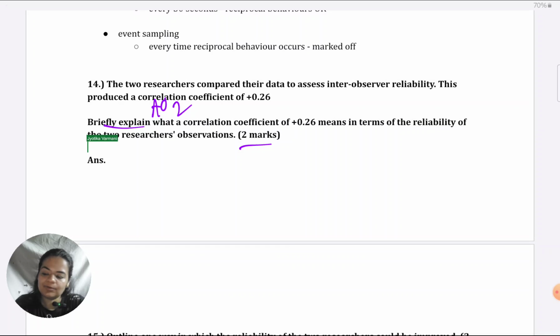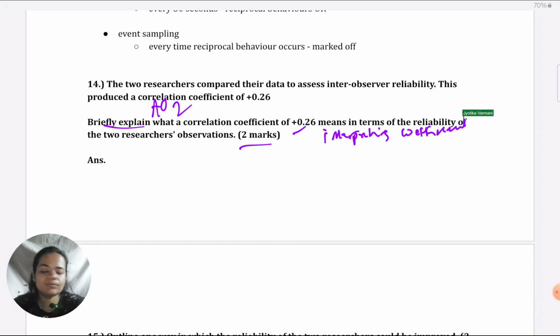2 marks are there, you'll have to give 2 points. First is to explain whether this is a strong or weak correlation, that way, interpreting the coefficient, because they've emphasized so much on the number of the coefficient, like they've given it very prominently. So just interpret what the coefficient is.